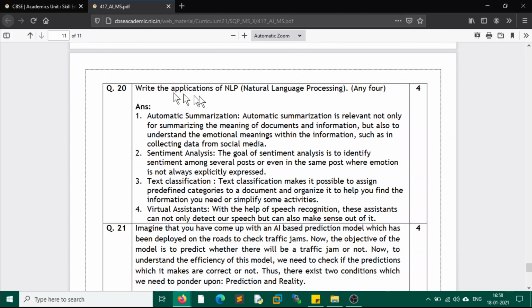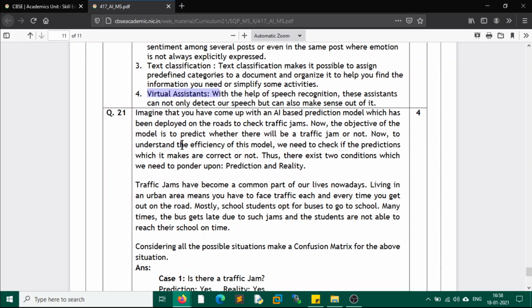Question number 20: write the applications of NLP. Any four uses of NLP: automatic summarization, sentiment analysis, text classification, and virtual assistants. So these are four applications of NLP. There could be some more applications, more uses.